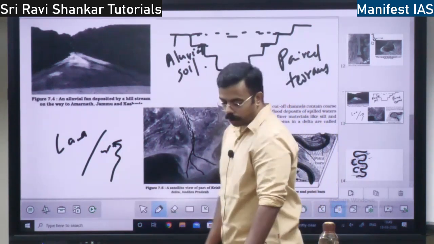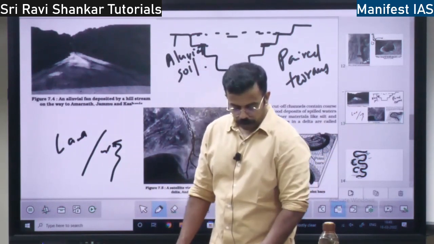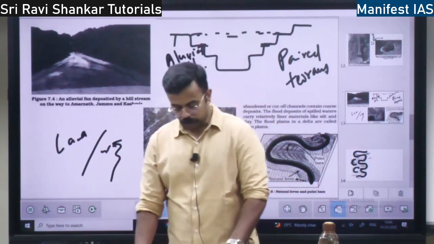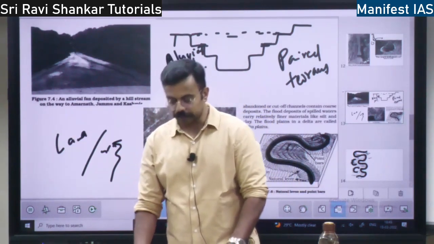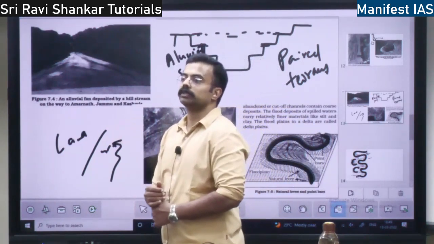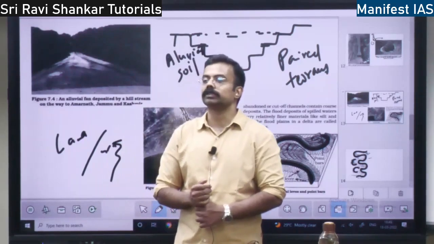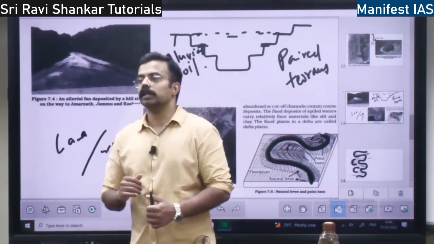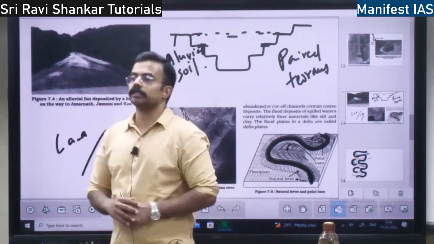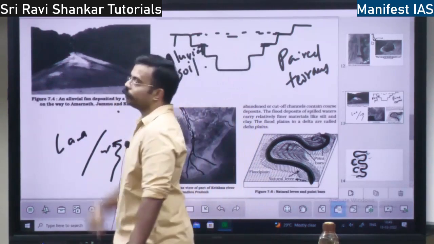Then you have depositional landforms. So whatever I told you till now, that is valleys, potholes, plunge pools, incised and entrenched meanders, river terraces, all these are erosional landforms. What we are going to talk about now is depositional landforms, how whatever is eroded is deposited. So the first concept is alluvial fan. This is an alluvial fan.